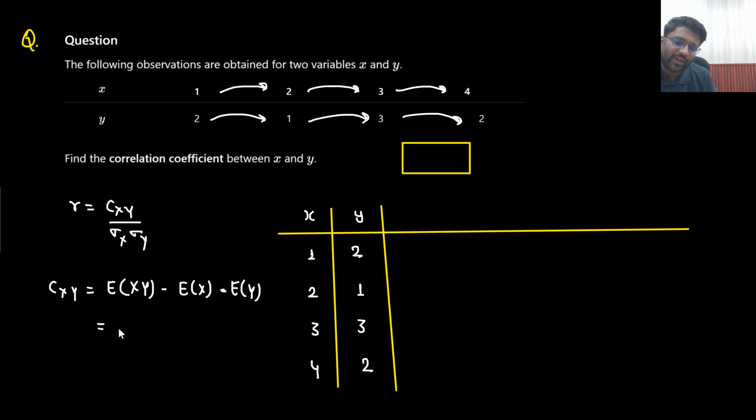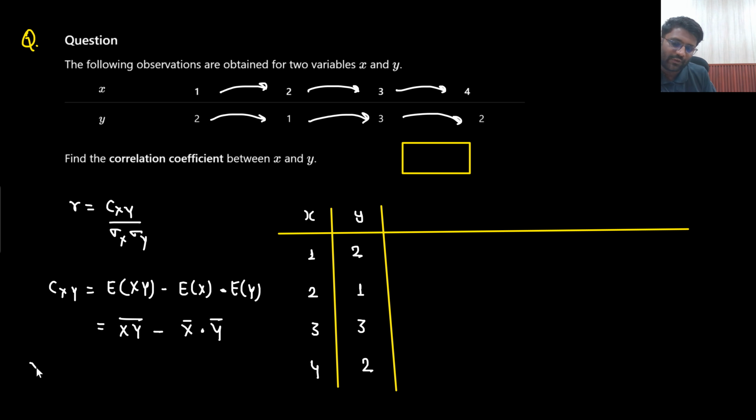That means for the xy data, you are supposed to find out the average of x and the average of y. This is what you are supposed to find out. Expectation of xy represents the average of xy, expectation of x represents the average of x, and expectation of y represents the average of y. So can you find out the average of x? Yes sir, I can surely find out the average of x.